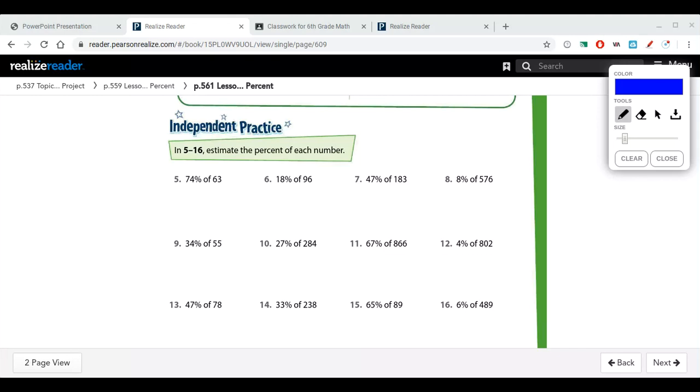So we are going to take a look at problem number 11. I'm going to leave 67% alone, and the reason I'm going to leave 67% alone is that's 2/3. So I can very easily find 2/3 of a number as long as the number is going to be a multiple of 3. So I'm going to do 866 and I'm going to round that to 900.